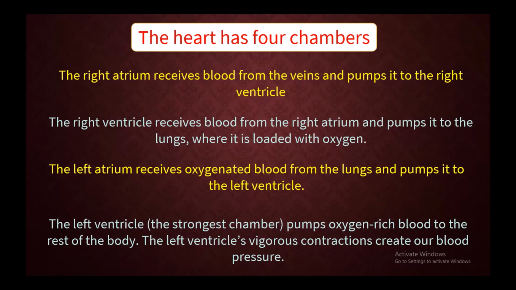The left atrium receives oxygenated blood from the lungs and pumps it to the left ventricle. The left ventricle, that is the strongest chamber, pumps oxygen-rich blood to the rest of the body. The left ventricle's vigorous contractions create our blood pressure.